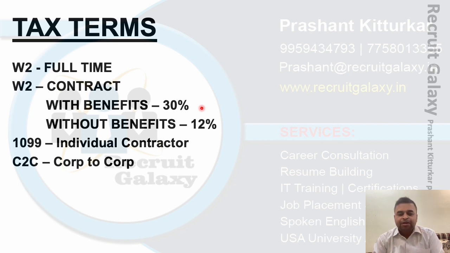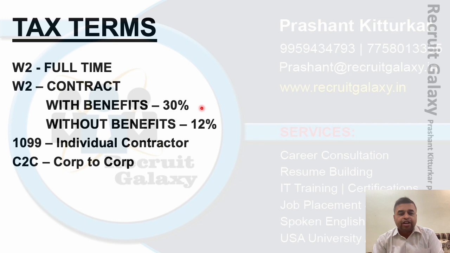Whenever you get the rate confirmation from the candidate, you should always mention in the email, hey Chris, I am confirming your pay rate at 50 per hour on W2 without benefits. Otherwise, after placement, if they ask for benefits, you cannot close that candidate. So please be very accurate in getting the rate confirmation, mentioning the rate and on which tax term you are hiring him. If the candidate confirms that in the email, then there is no chance of back out.